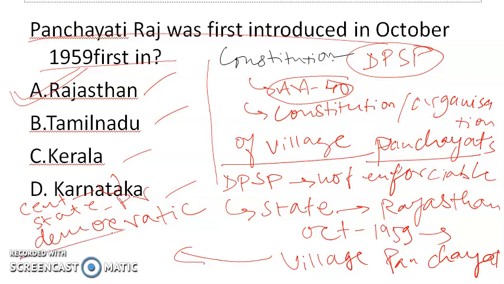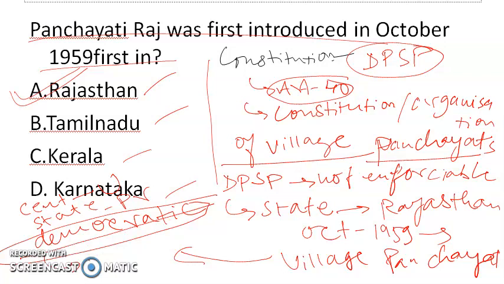So as a move to further decentralize the polity, as a move toward local government, the Rajasthan government under Article 40, that is the DPSP of the Indian Constitution, organized village panchayats.